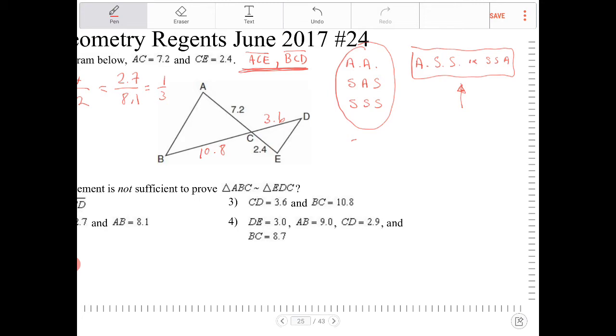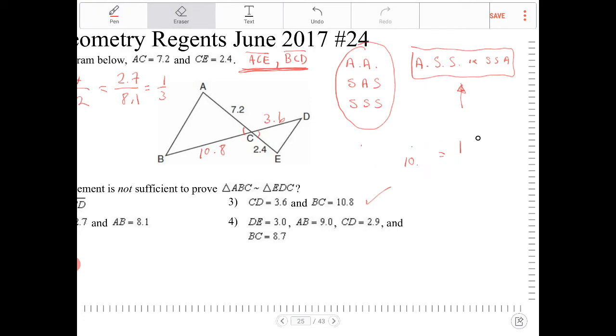The way this is oriented, I have a side-angle-side similarity relationship, if 2.4 over 7.2 holds as a proportion for 3.6 to 10.8. As a matter of fact, it does. If you multiply 3.6 by 3, you end up with 10.8. So this all equals 1/3. This checks out. We have a side-angle-side relationship here.